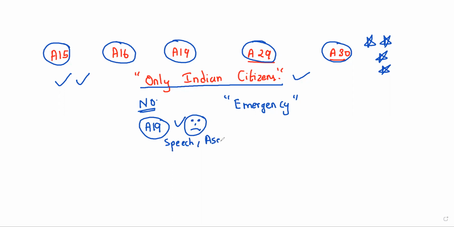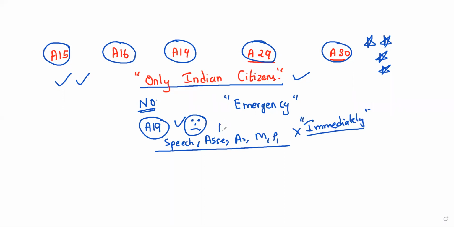You will not have right to assemble. You will not have right to association. Then you have movement, practice, residence. These fundamental rights will be cancelled immediately without even notice. The president or the government will not come and mention to you that you don't have right to freedom of speech and expression, because already India is under emergency. This you have to keep in mind.